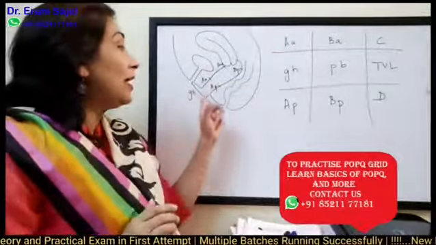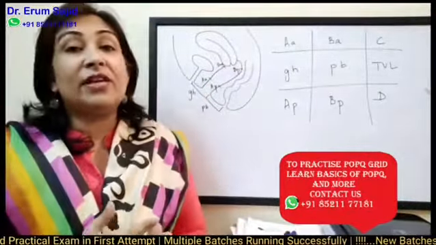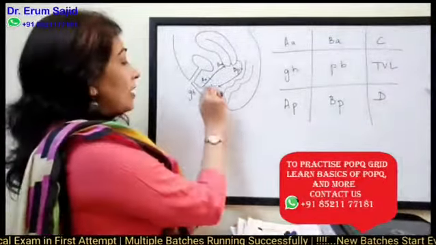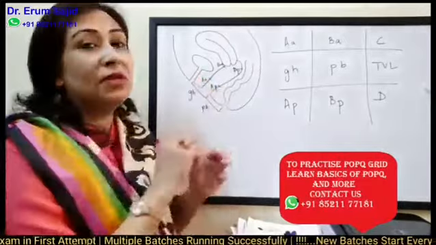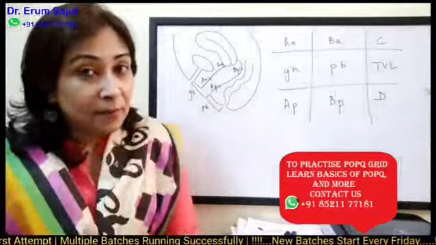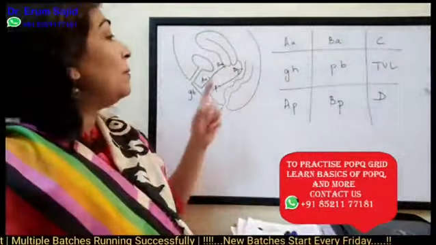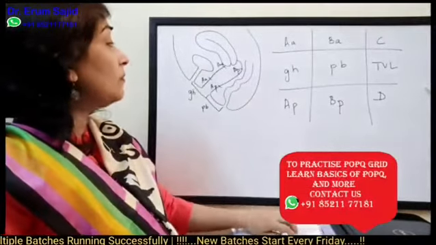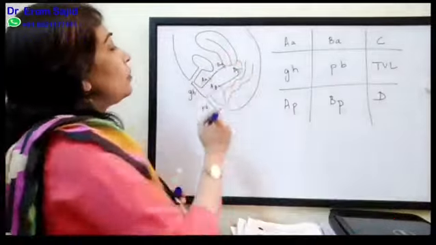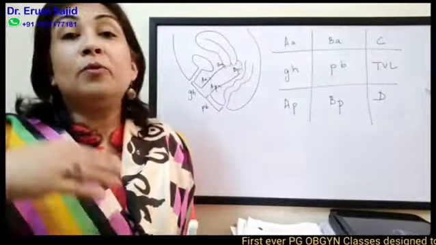Posterior vaginal wall, AP is the same as AA: 3 centimeters on the anterior vaginal wall, 3 centimeters to the hymenal orifice or the hymenal ring. So 3 centimeters inside on the posterior vaginal wall happens to be point AP. What about BP? Same thing. Just encircle these points to make it easy for you. Point BP happens to be the most dependent, the most prolapsed part of the posterior vaginal wall.